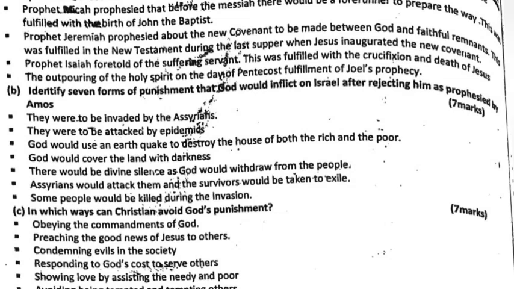Syrians would attack them and the survivors would be taken to exile. Some people would be killed during the invasion. 4c. In which ways can Christians avoid God's punishment?